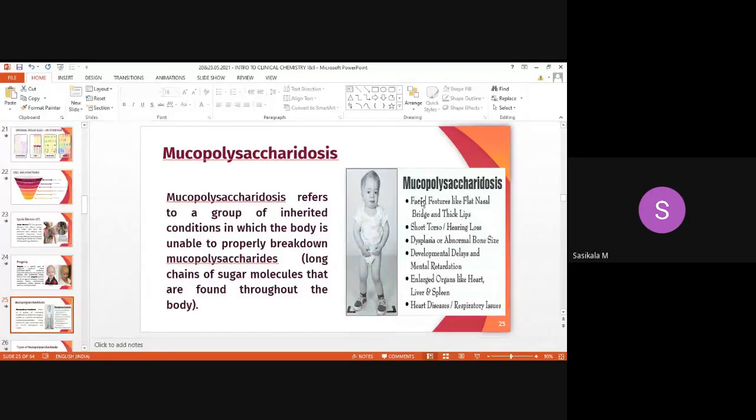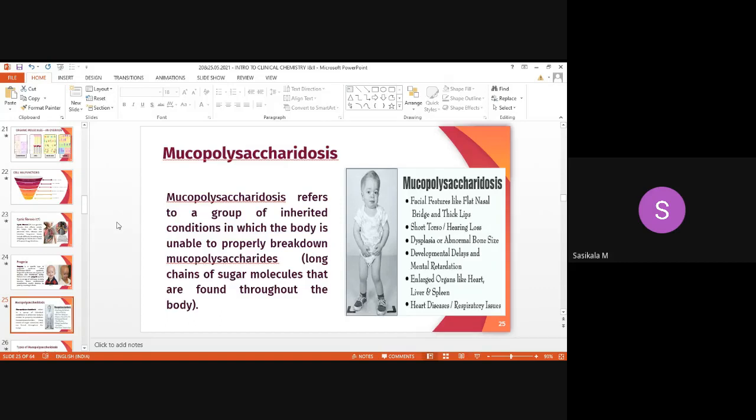It causes facial features like a flat nasal bridge and thick lips, since mucopolysaccharides form there. Then short torso and hearing loss also occur. It causes dysplasia, or abnormal bone size, then developmental delays and mental retardation. Then enlarged organs like the heart, liver, and spleen, and you can see the enlargement here. It leads to heart diseases and respiratory issues. These are all rare malfunctions only.